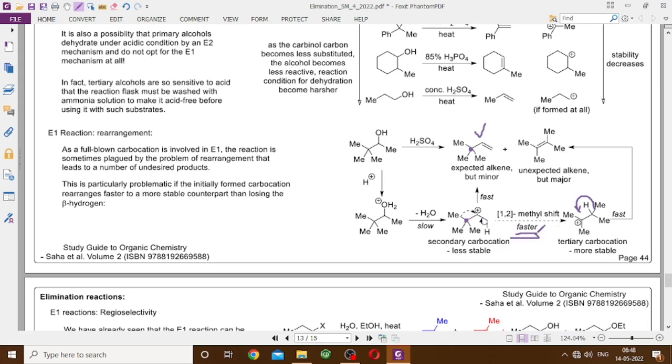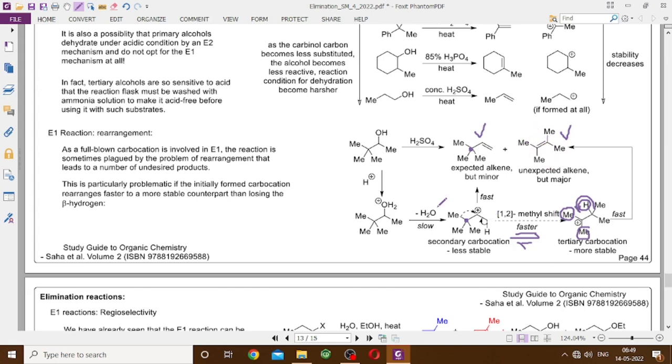But obviously you can understand that this equilibrium will be favoring the tertiary carbocation, which is thermodynamically more stable because of the plus I effect, hyperconjugation, etc. So once you have this tertiary carbocation as a major component of this equilibrium in this reaction medium, this elimination reaction will take place, and you have possibility of loss of this hydrogen to give rise to the Z product. Also, one of these 6 hydrogens could be lost, but that is only the minor product, that's a Hofmann product, which we have omitted here, and that is the unexpected alkene emerging as the major product.